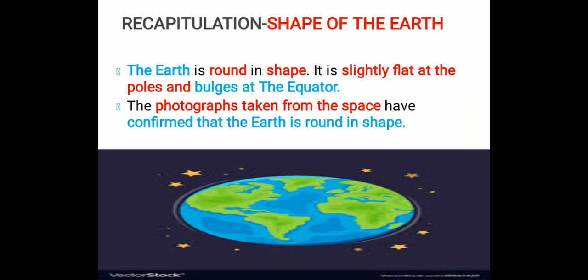The earth is round in shape. It is slightly flat at the poles and bulges at the equator. We have already discussed in the earlier videos that the earth is round and slightly flat at both the poles, the north pole and the south pole, and it bulges at the equator, which is in between and divides the earth into two equal parts. Remember the equator. The photographs taken from space have confirmed that the earth is round in shape.